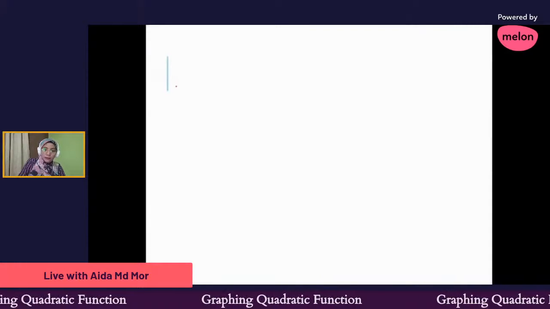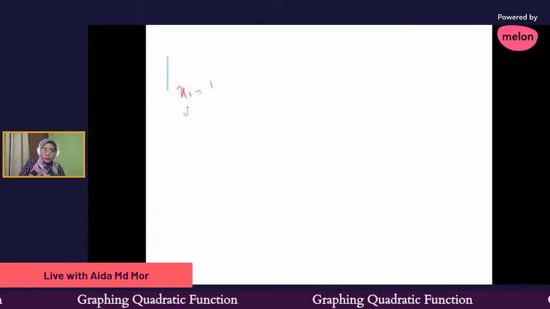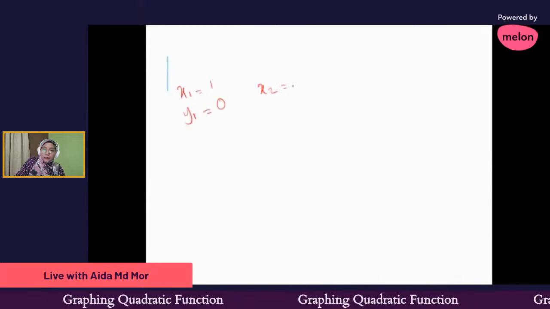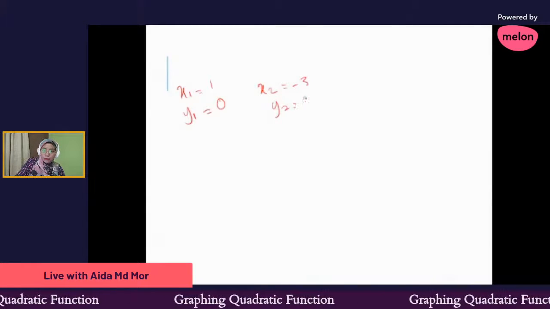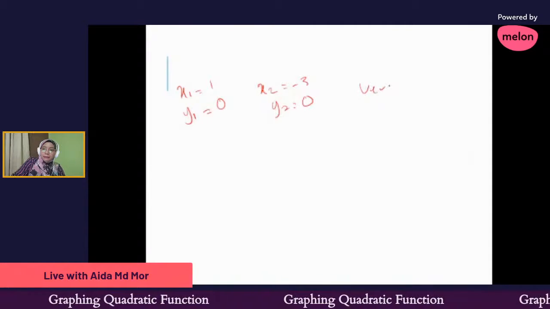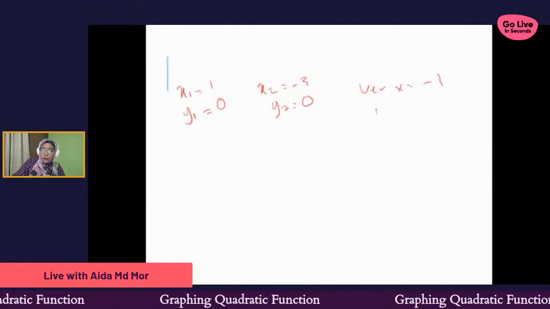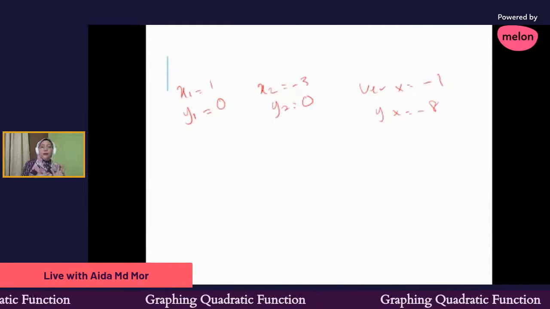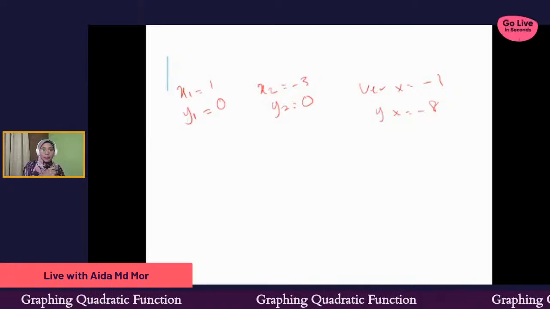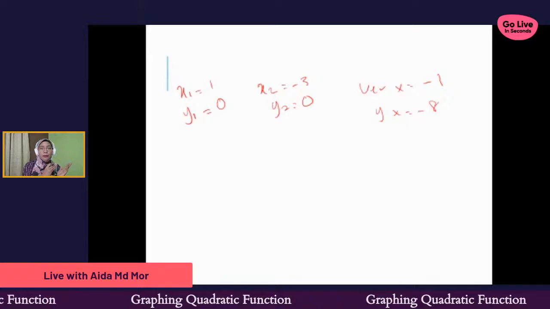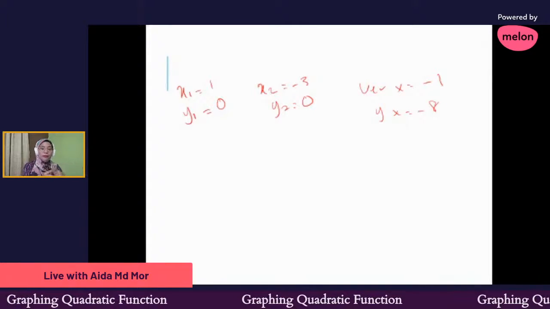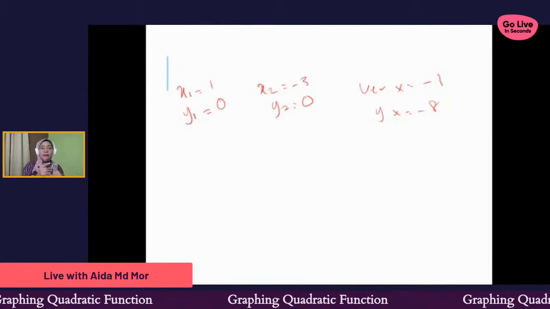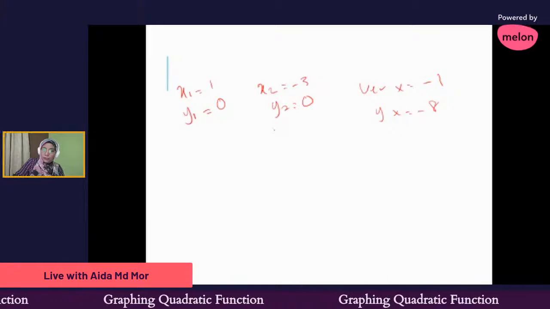So for my first coordinate, x1 equal to 1, y1 equal to 0, my x2 equal to -3, y2 equal to 0, and then my vertex x equal to -1, y vertex equal to -8. So I have three coordinates here. When we want to draw our x-axis and y-axis, we need to identify our smallest and largest value of x and y. Here for x, my smallest value is -3, my largest value is 1. So my graph will be like this.